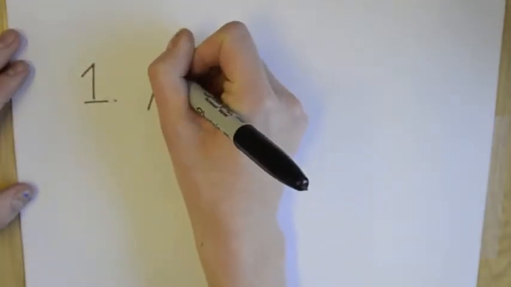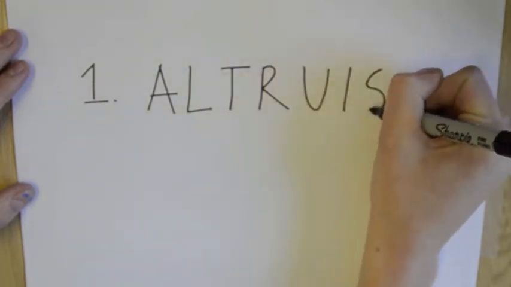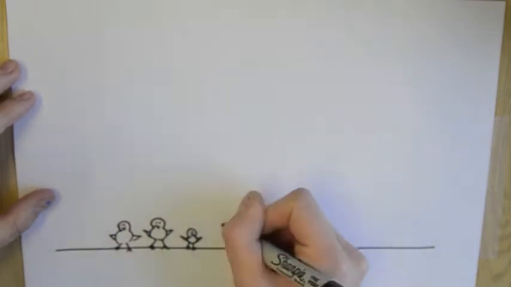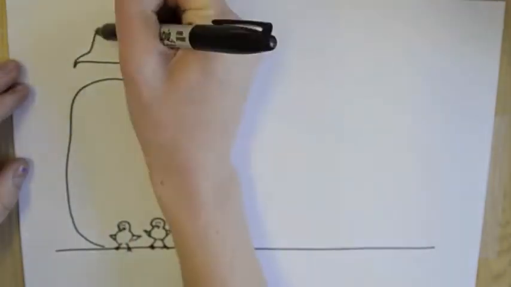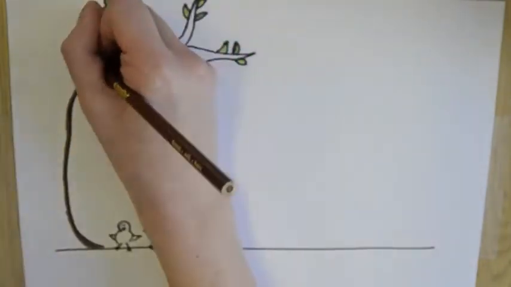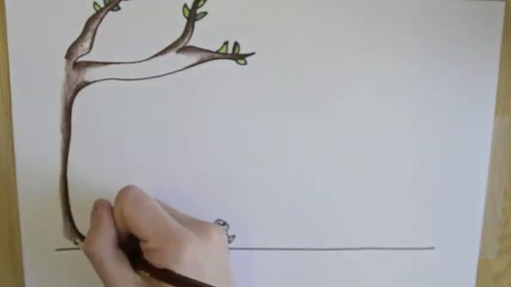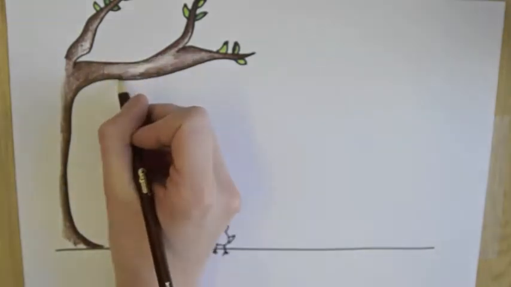Altruism is when an organism behaves to increase the chance of survival of another organism at the expense of its own. The selfish gene theory argues that an act of altruism in nature is actually selfish. The bird call is an example of this. The caller is more likely to catch the attention of the predator, increasing its chances of being attacked. But what if the bird would endanger himself more by not calling?